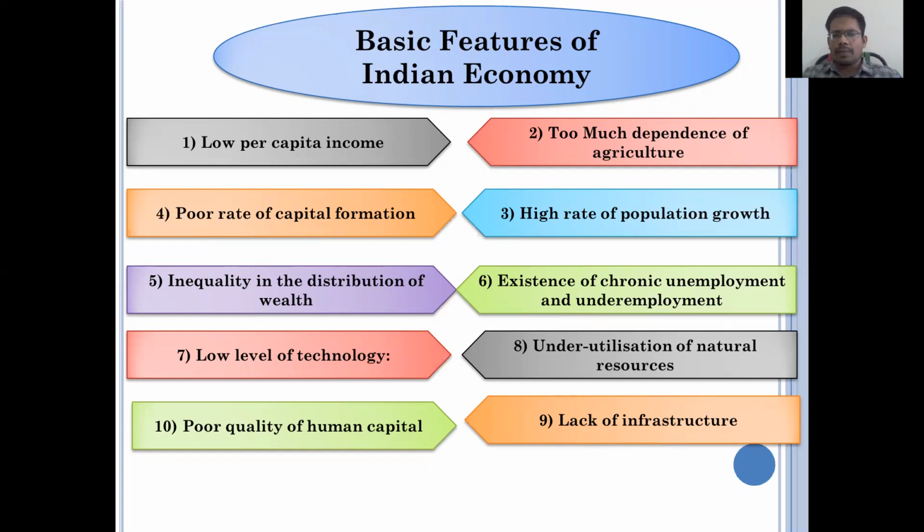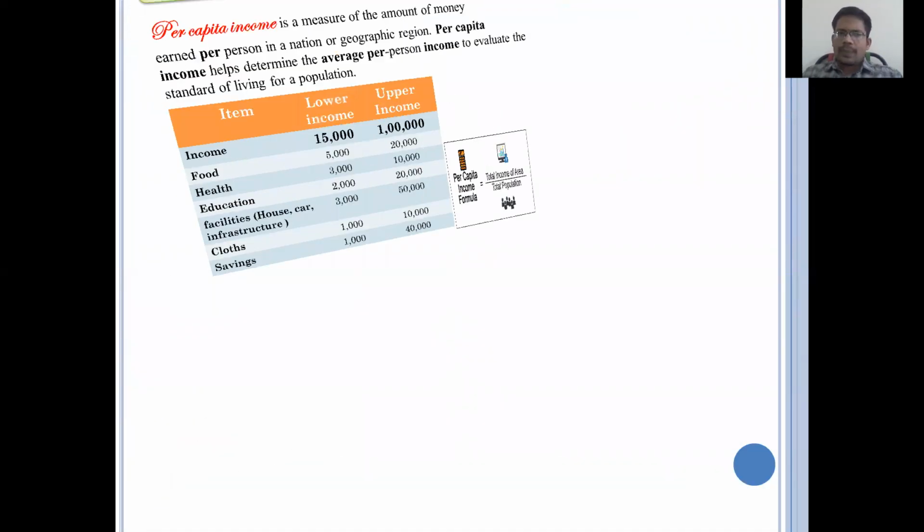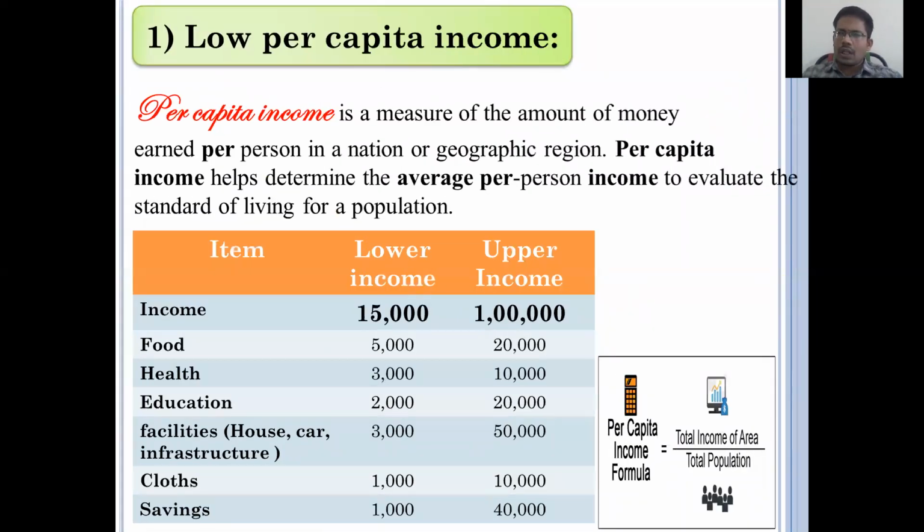Let us try to discuss one by one. The first one is per capita income, it means low level of per capita income. See, per capita income is a measurement of how much an individual of a country earns in the span of 1 year.